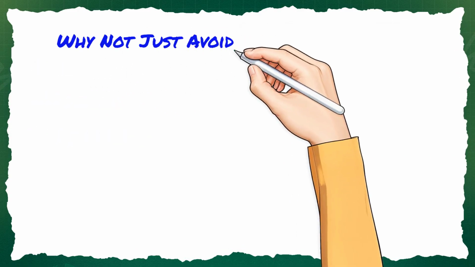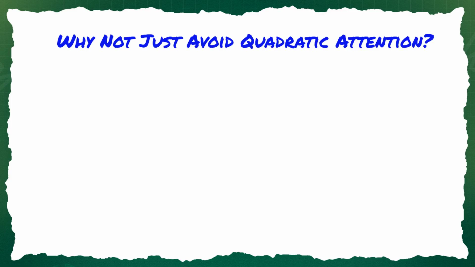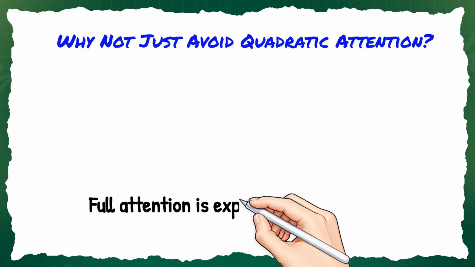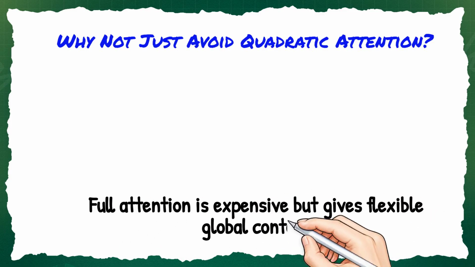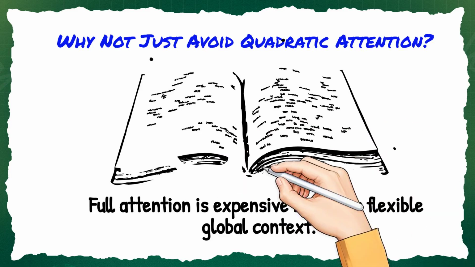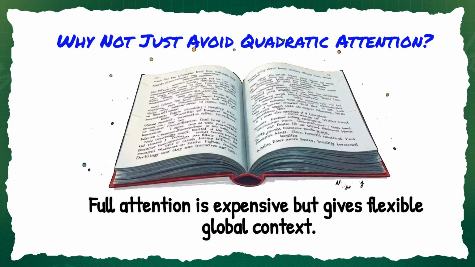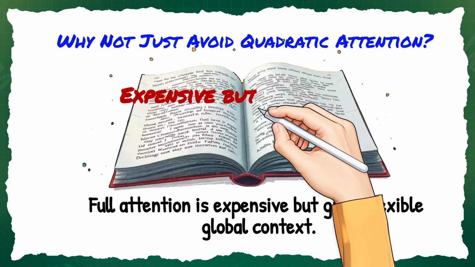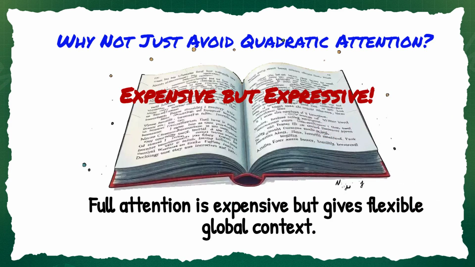Why not just avoid quadratic attention? Because full attention gives us something powerful. Global context. Every token can see the beginning of the document, the end of the document, everything in between. That flexibility is what made transformers dominate. Quadratic attention is expensive, but expressive.